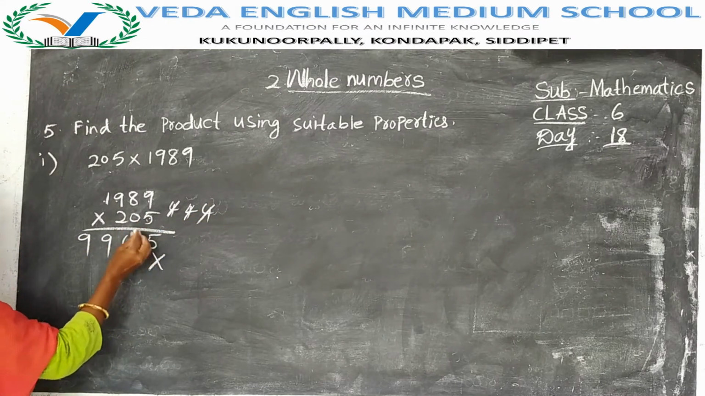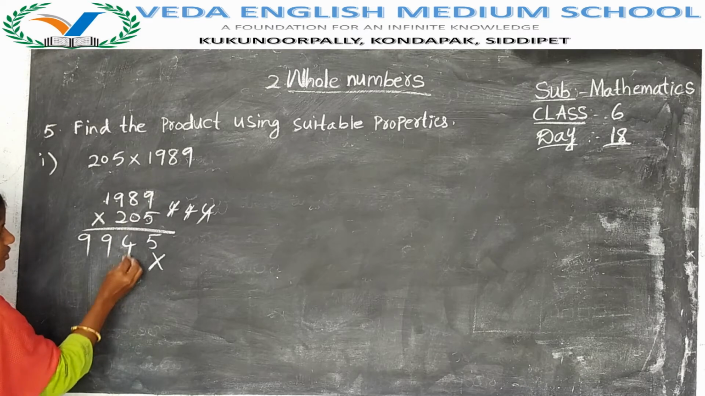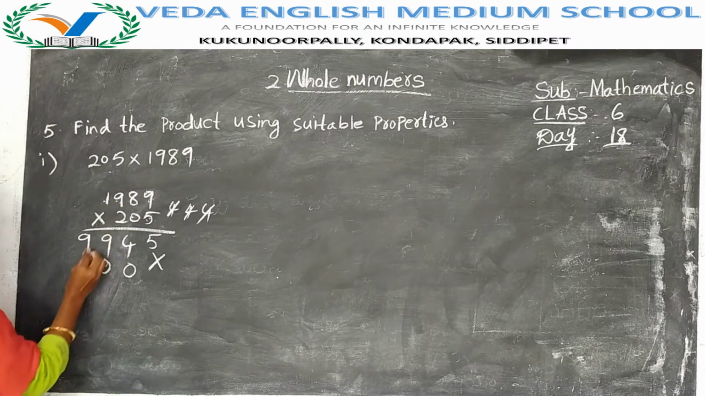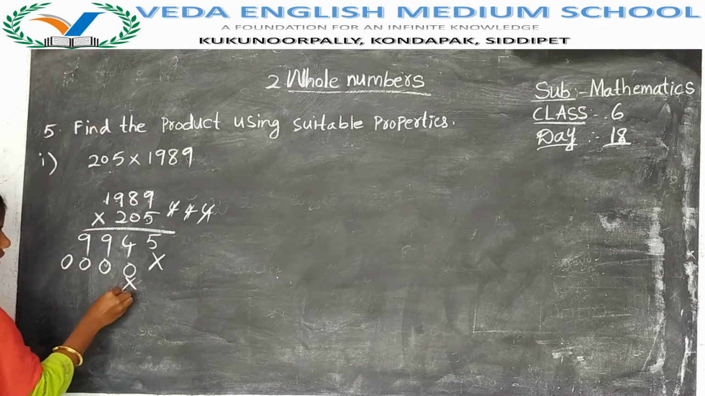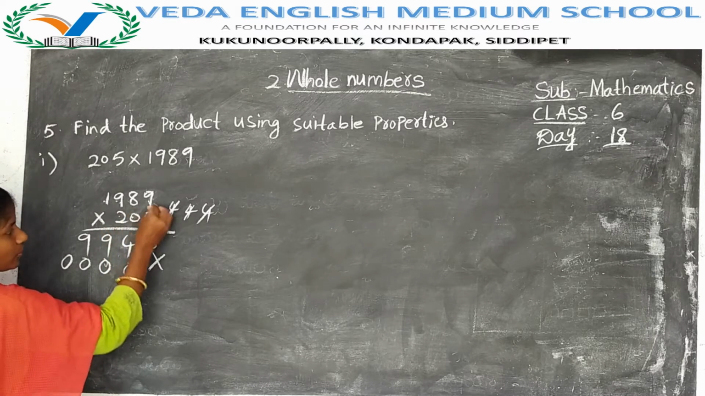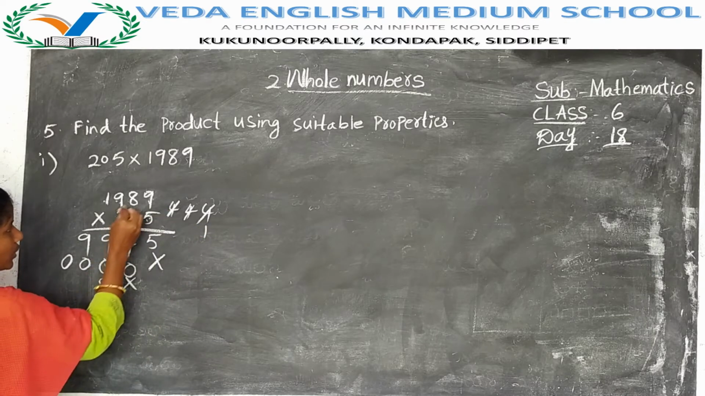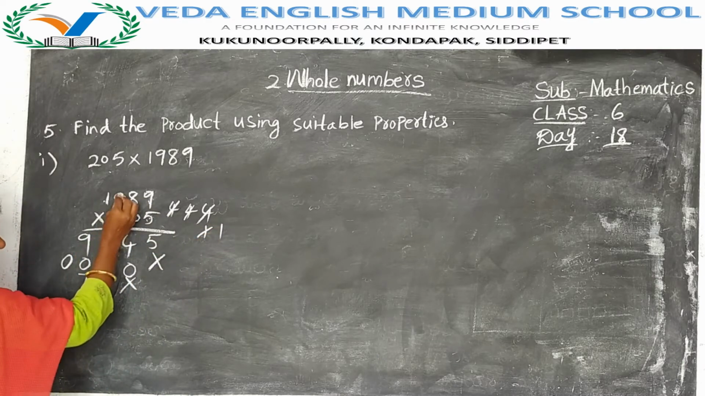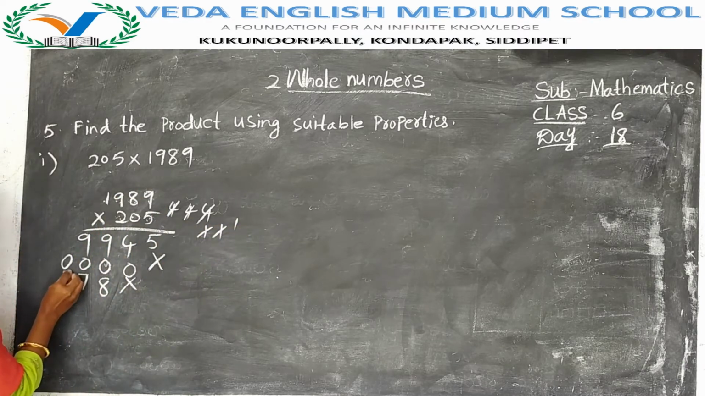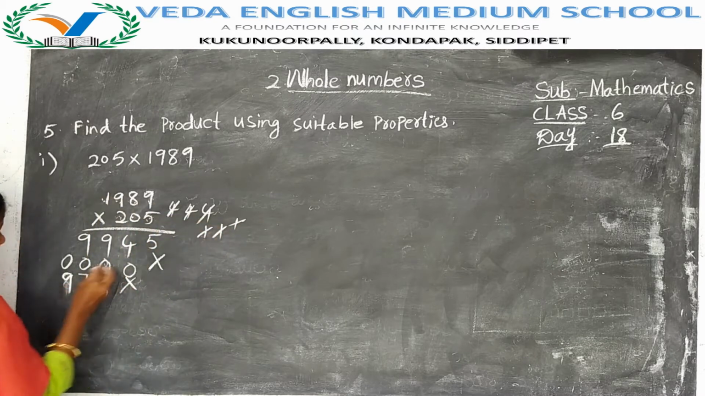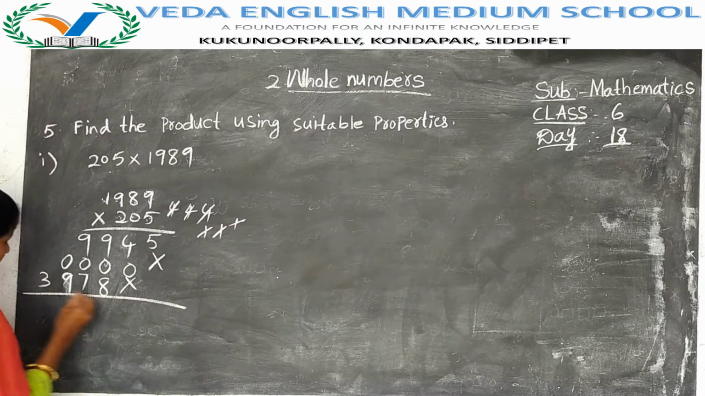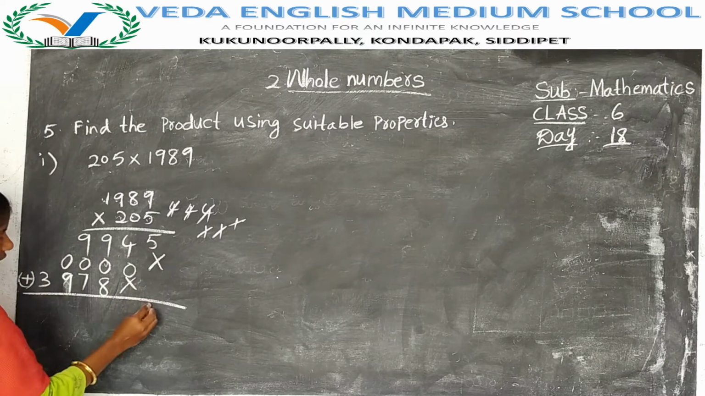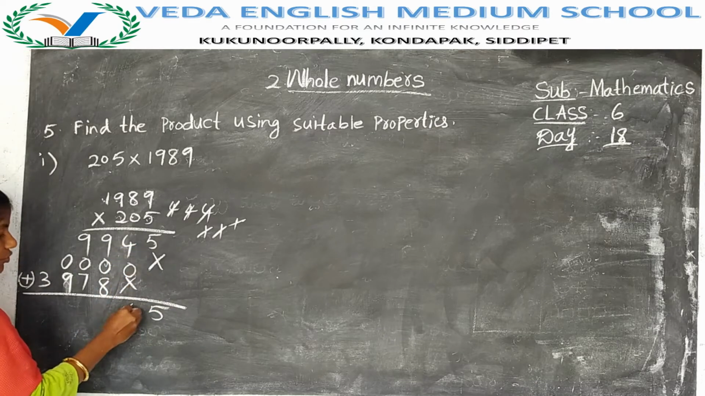Next, you have to multiply with 0. 0 nines are 0. 0 eights are 0. 0 nines are 0. 0 ones are 0. Next, you have to multiply with 2. 2 nines are 18. 2 eights are 16. 16 plus 1, 17. 2 nines are 18. 18 plus 1, 19. 2 ones are 2. 2 plus 1, 3. Now add 5 as it is. 4 plus 0, 4 only.